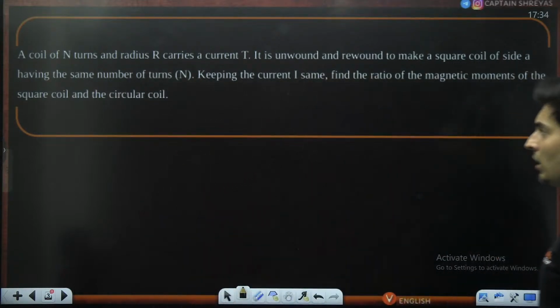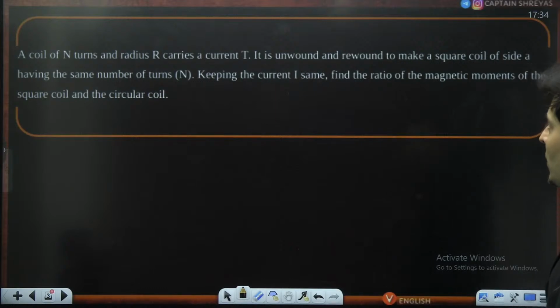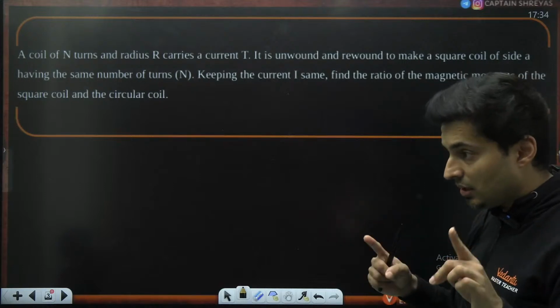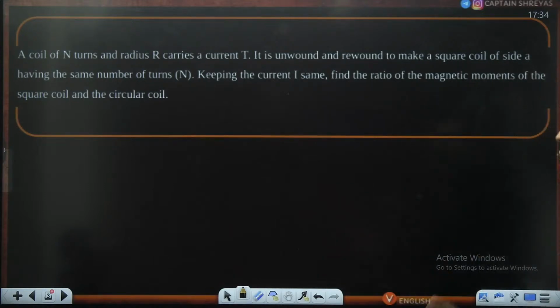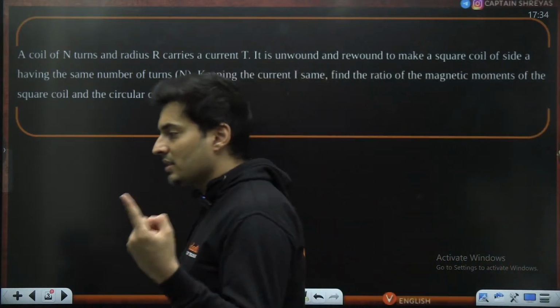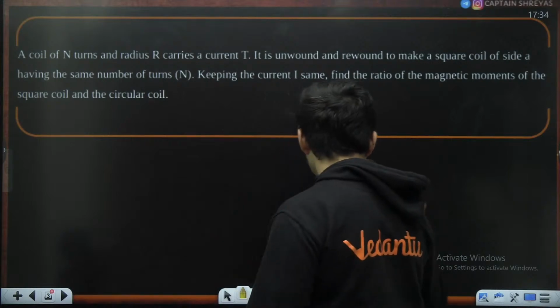Okay. So a coil of N turns and radius R carries a current I. It is unwound and rewound to make a square of the same number of turns. Keeping the current same, find the ratio of the magnetic moments of the square coil and the circular coil. Okay. So let's have a look at it.